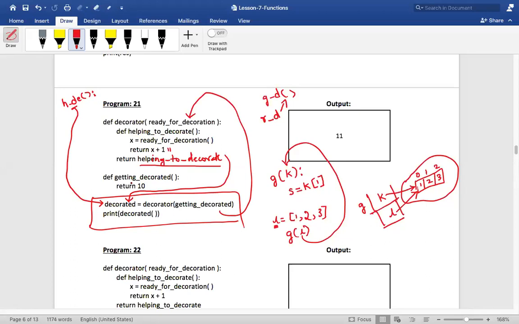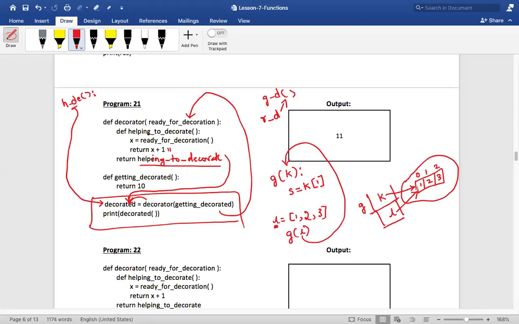Understanding, guys? Sir, one doubt. Helping to decorate will return to decorator and it will return to decorated, right? This will come and sit here, correct? So the output of decorator is this helping to decorate reference. Guys, understood or not? Now this decorated is actually pointing to what? Helping to decorate. Who gave this helping to decorate? Decorator gave this.